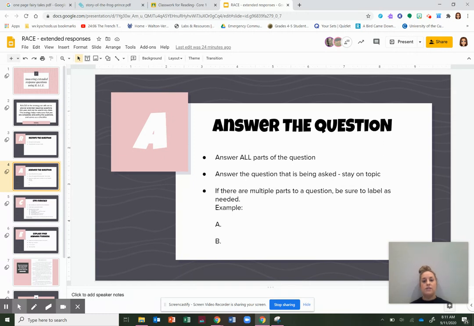Okay, A stands for answer the question. Make sure you are answering all parts of the question. Okay, so if there's a part A and a part B, make sure you label it. Make sure you are answering all those different sections. Also, make sure you are staying on topic. If the question is about how do bikes work, okay, tell me it from the story. How does a bike work? Don't get off topic and tell me all about your bike and how you fell and skinned your knee. I care about that story, but that's not something that's supposed to be included in your answer.